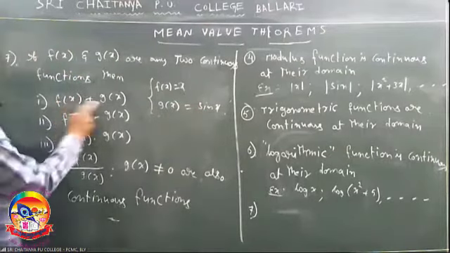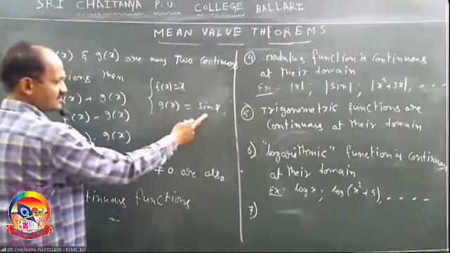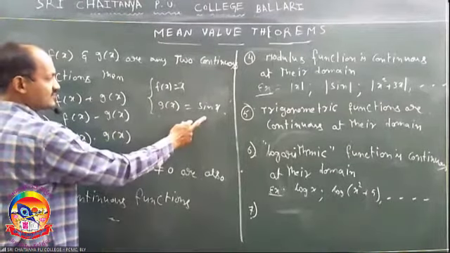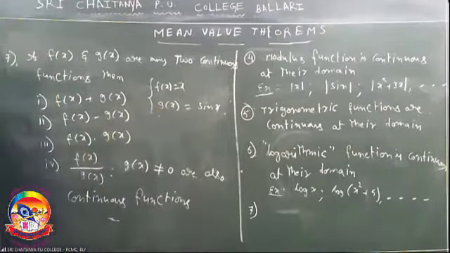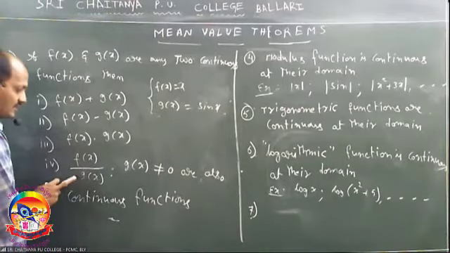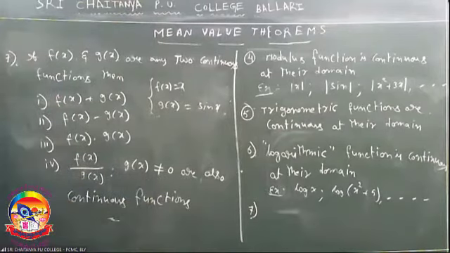Then their sum, that means x plus sin x, is also continuous. Their difference, f of x minus g of x, that means x minus sin x, their difference also continuous. So f of x into g of x, already x and sin x both are continuous functions. Their product also continuous. Their division, f of x by g of x also continuous, but g of x is not equal to 0. These are conditions.